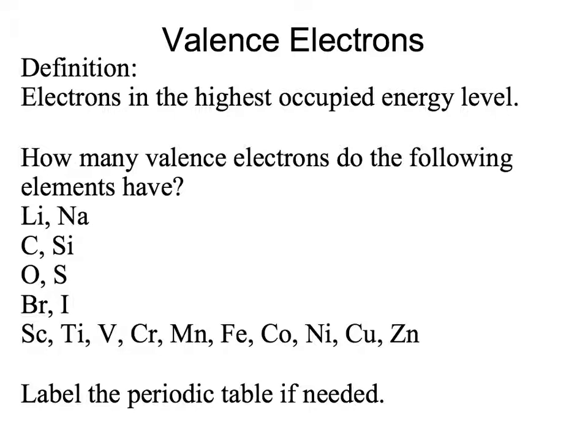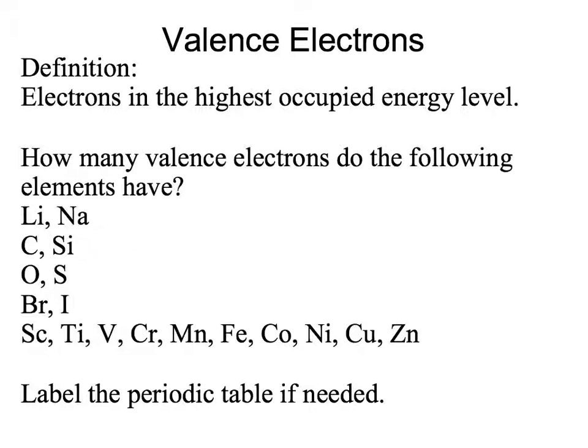And these, quite simply, are electrons in the highest occupied energy level. Sometimes it's called the highest occupied shell. So if we were to look at a question like, how many valence electrons do the following elements have? We just need to look at the periodic table to make these generalizations. We've already gone through the electron configurations, so we could use those as well. So lithium and sodium, they both end in an s1 configuration. They have one valence electron each, and they're in group 1 of the periodic table.